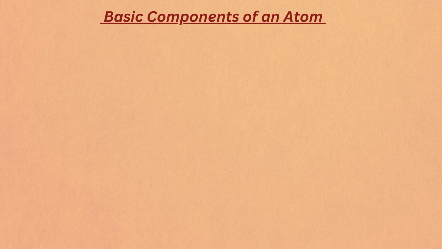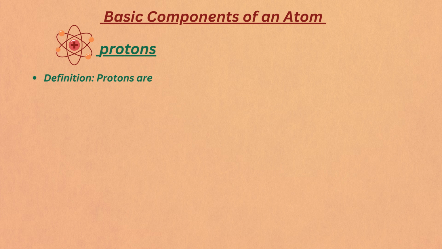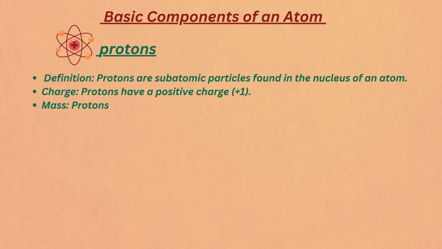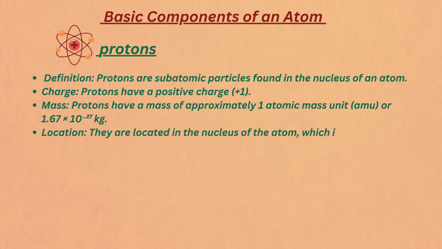Let's break down the basic components of an atom, protons, neutrons, and electrons, into simple terms. First up, protons. These are tiny particles located in the nucleus, the center of an atom. They carry a positive charge, which we often think of as a +1. Protons are pretty hefty for subatomic particles, weighing about 1 atomic mass unit, that's 1.67 times 10 superscript 2 kilograms.